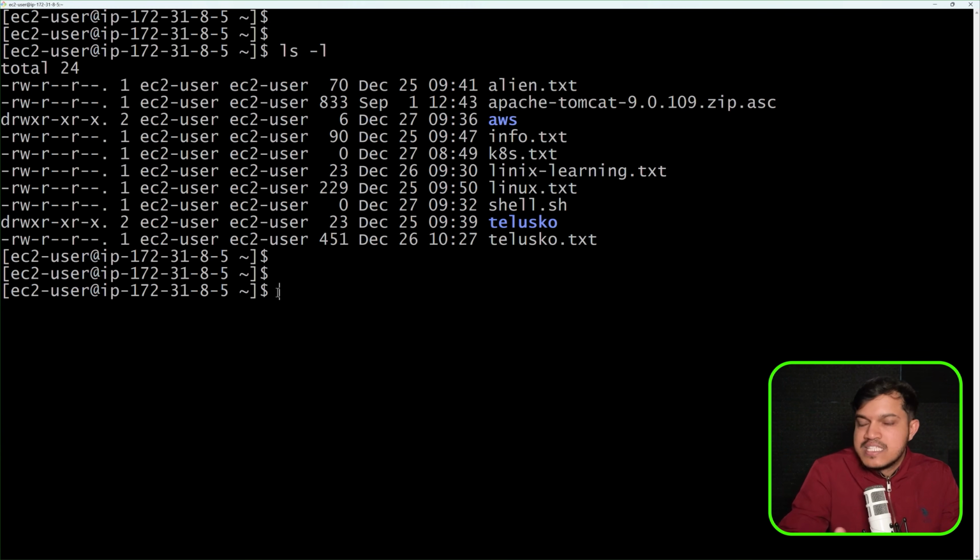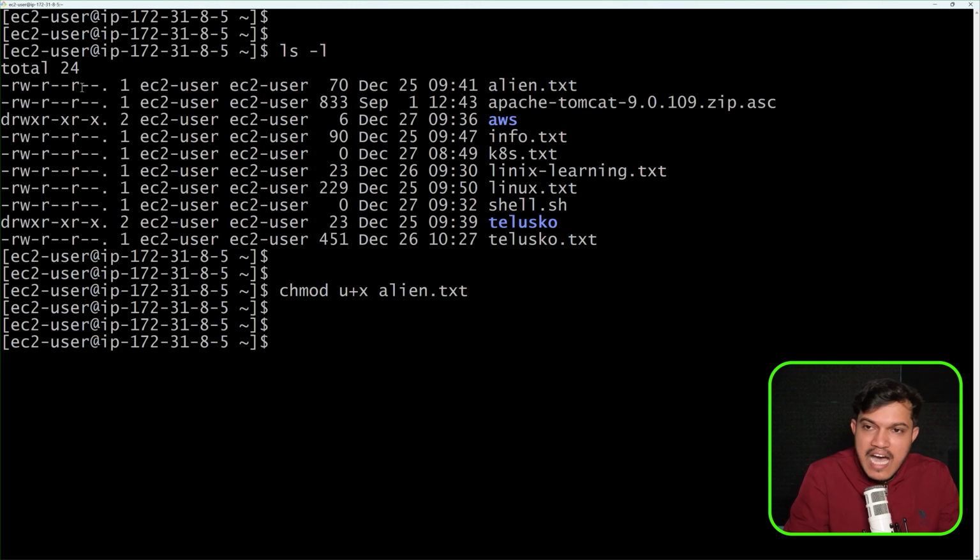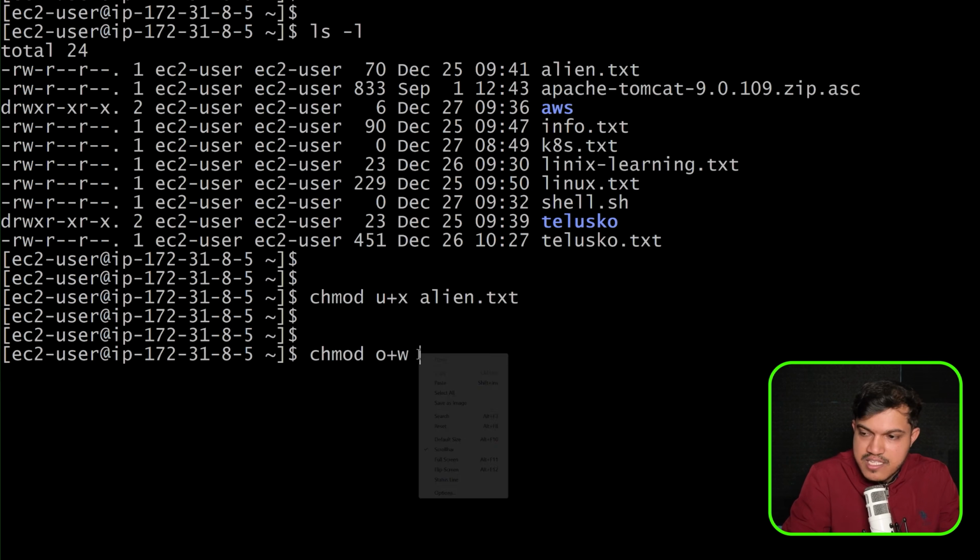If you want to change some permission, you can do that, for which you may have to use one command here called chmod. Okay, chmod u for user. I want to give execute permission for which file? For a file which is alien.txt. I would like to add this, right? And I would like to give this. Not just that, for others also I want to give write permission. I'll say here chmod, for others, I want to give maybe write permission for a file. For which file? For this file. I would like to just add this, right?